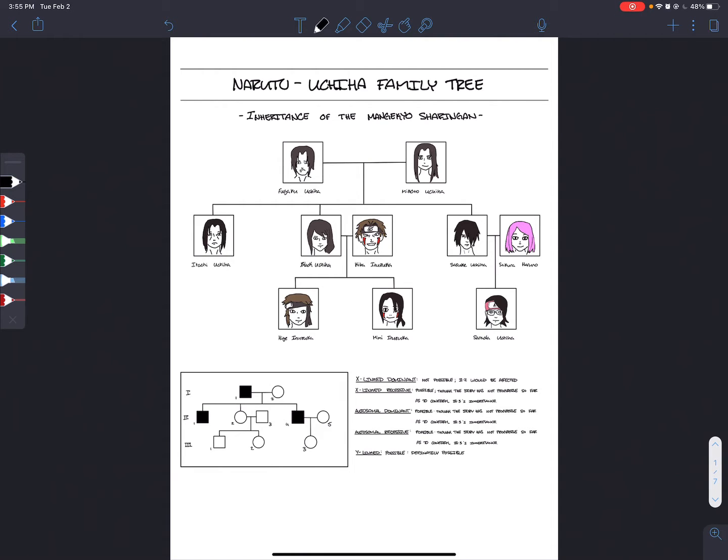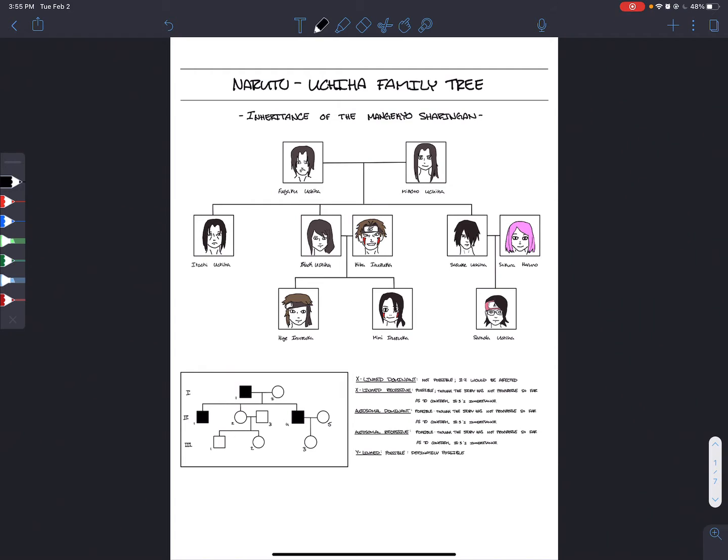For my first video exam, I chose to do the inheritance of the Mangekyo Sharingan amongst the members of the Uchiha clan from the manga/anime series Naruto. The Mangekyo Sharingan is an eye pattern that enables the wielder visual powers in the ninja world from Naruto.